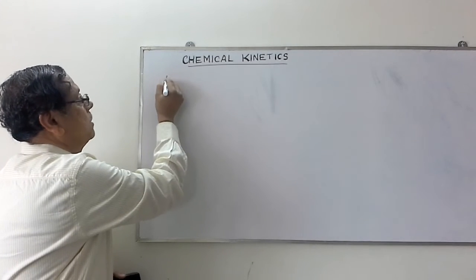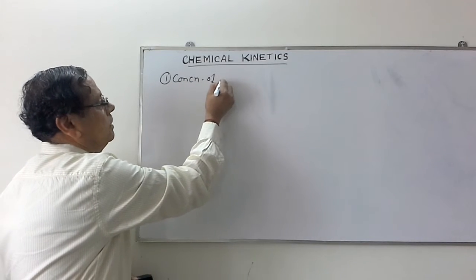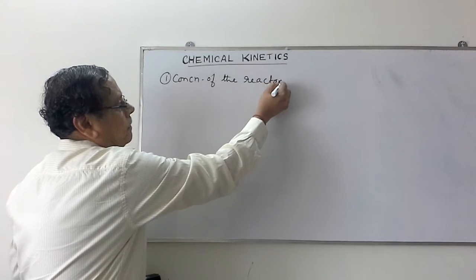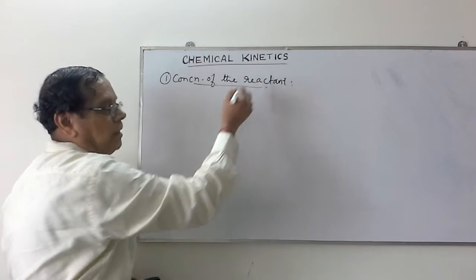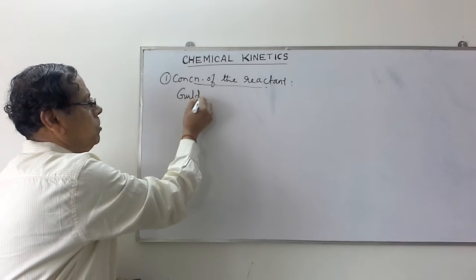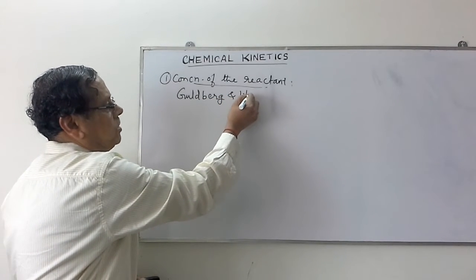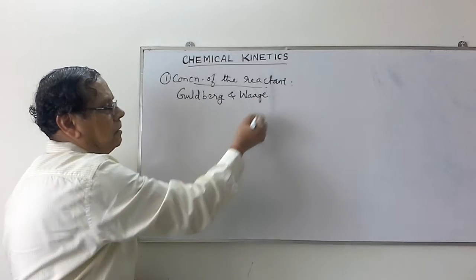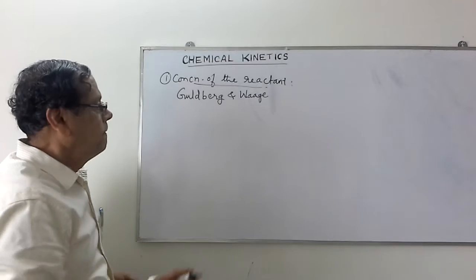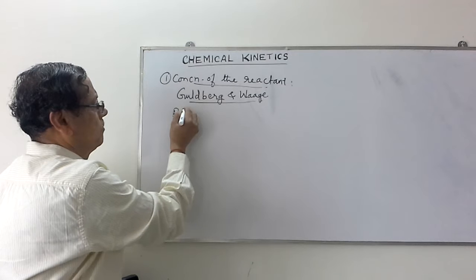The first one is the concentration of the reactant. So this was actually explained by considering the Guldberg and Waage's law. According to this Guldberg and Waage's law, which has been proposed in 1864, the statement goes like this: the rate of a reaction